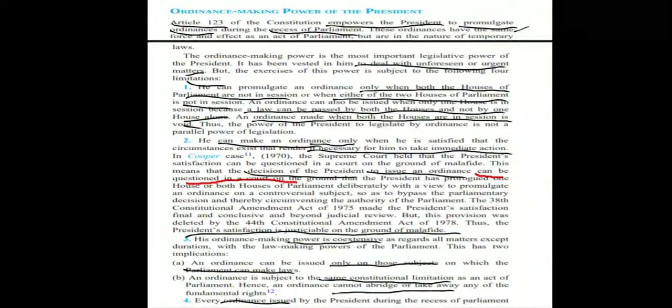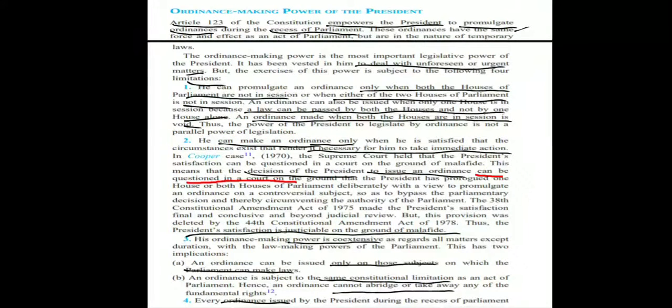A President can promulgate an ordinance only when both the houses of Parliament or either of the two houses are not in session. A law can be passed by both the houses and not by one house alone. This is the sole reason why a president can promulgate an ordinance at that point of time. Also, an ordinance made when both the houses are in session is void. Thus, the power of the president to legislate by ordinance is not a parallel power of legislation.